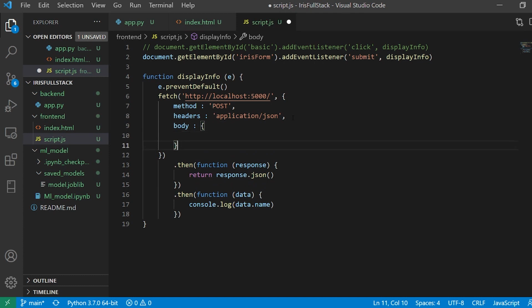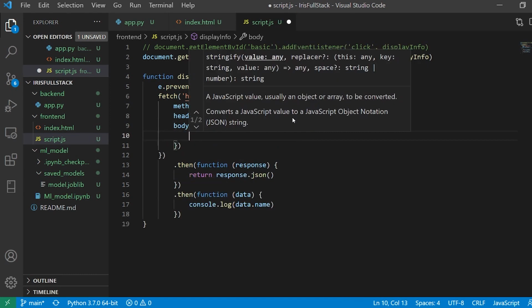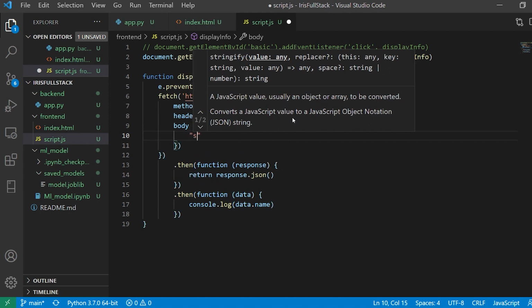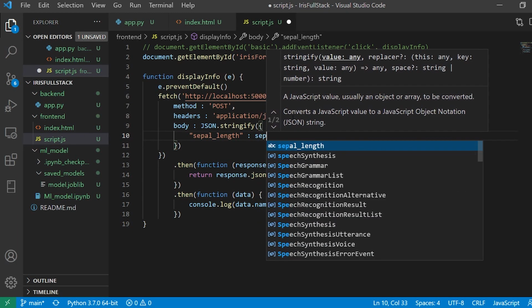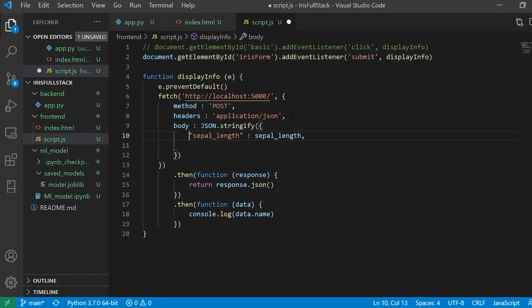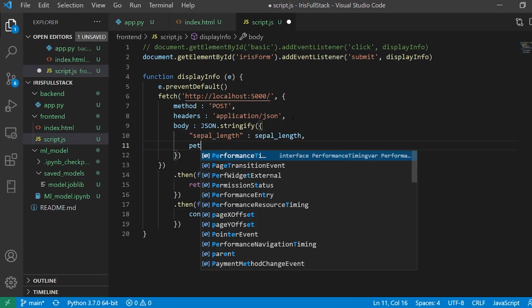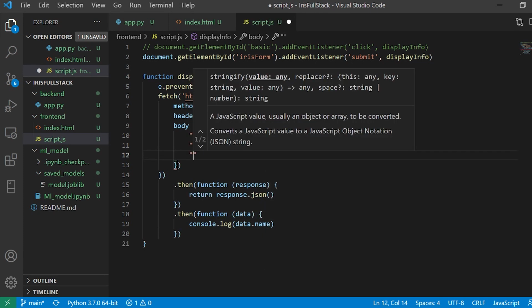So now in order to pass that data, you are going to say JSON.stringify. All right, and inside that stringify, you have to pass your data. So what I'll do is I'll say sepal length, and I'm going to pass it sepal length. Then similarly I'm going to work with petal length and petal width. So I'm going to say petal length with the petal width, and later on I have something known as